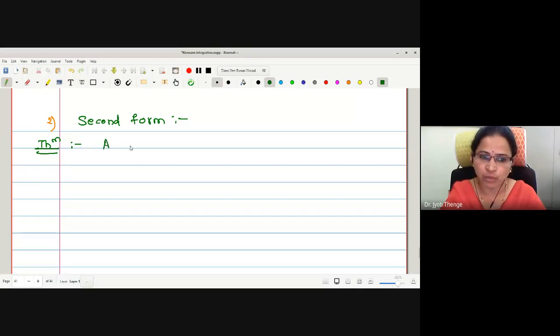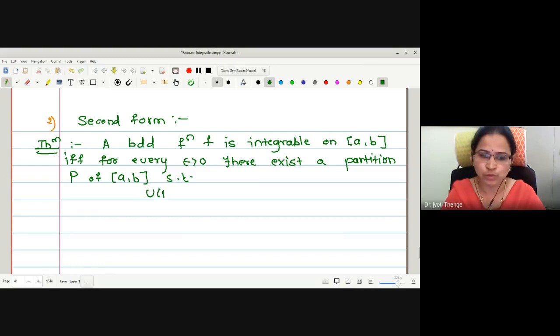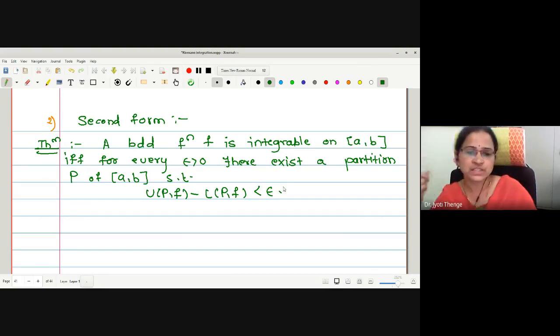The statement says that a bounded function f is integrable on closed interval AB if and only if for every epsilon greater than 0 there exists a partition P of closed interval AB such that UPF minus LPF is less than epsilon. Okay, therefore this is the second form of condition of integrability.